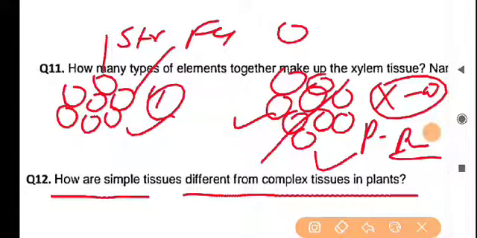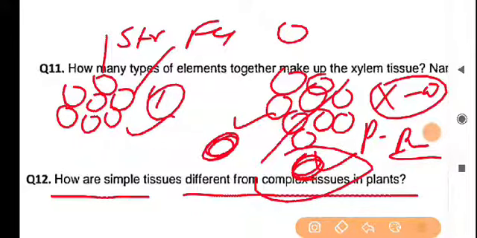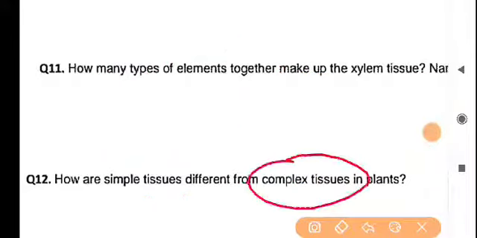Xylem parenchyma store the food, while the xylem sclerenchyma used to protect the plants. In the complex tissues, all tissues are actually different in their morphology as well as the function. But in simple tissues, almost all tissues share the similar information for the structure and function. That is the important concept regarding the simple tissue and complex tissues.